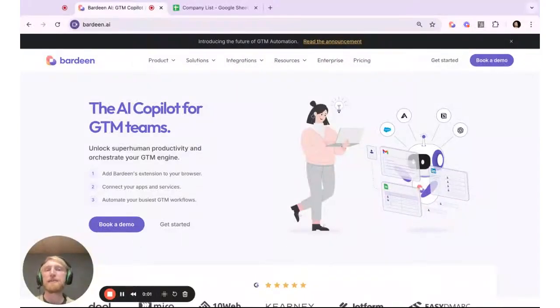A couple of concepts in Bardeen that are pretty common are our Autobook and our Playbook. These are our two terms that you'll find in Bardeen, but they're different types of automation that you'll find in general in the automation world.